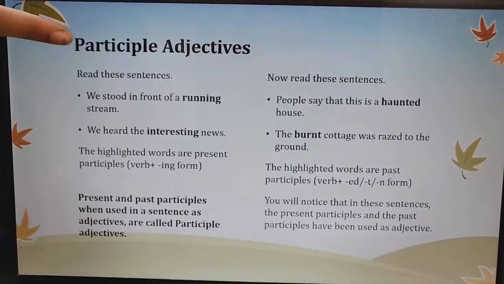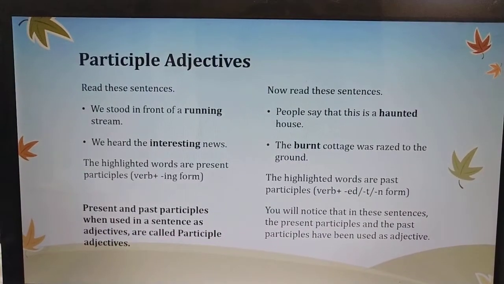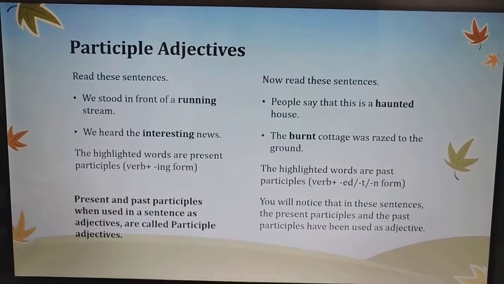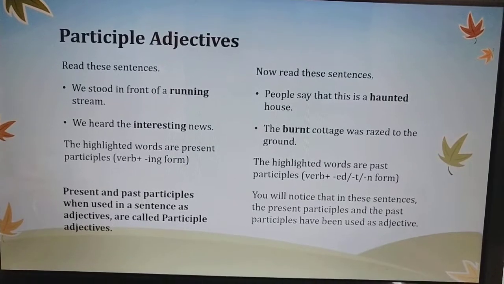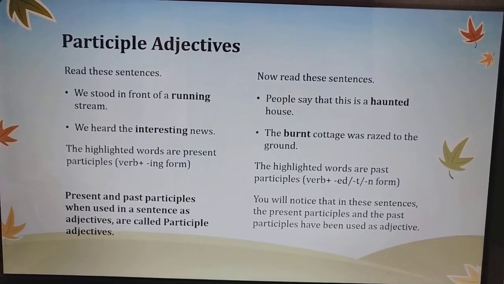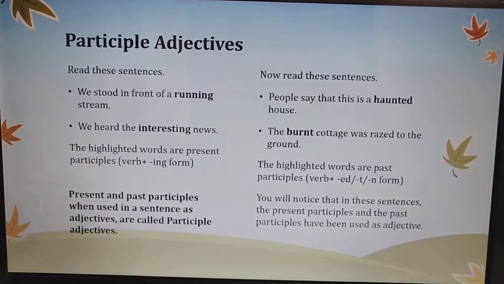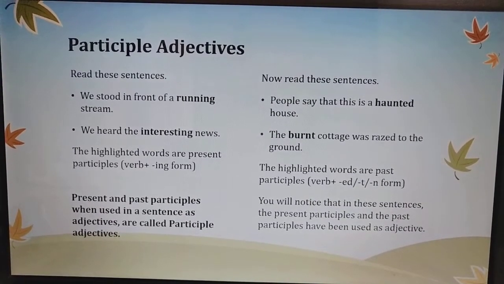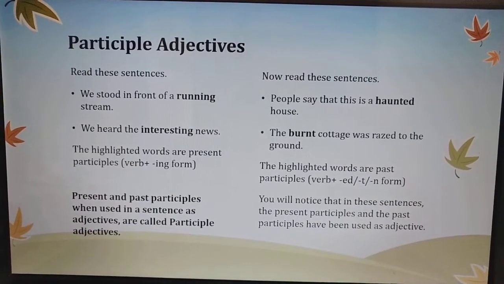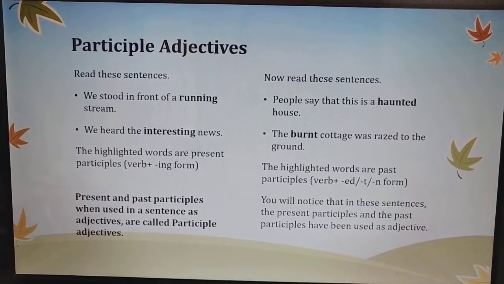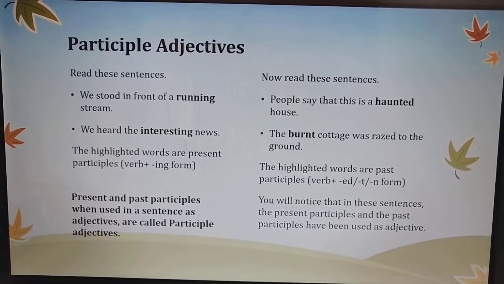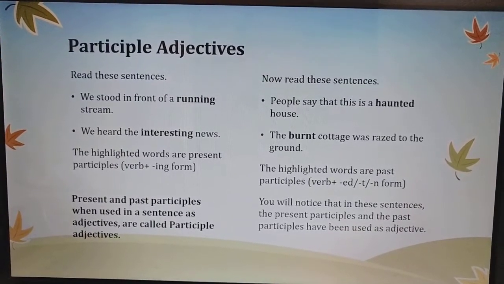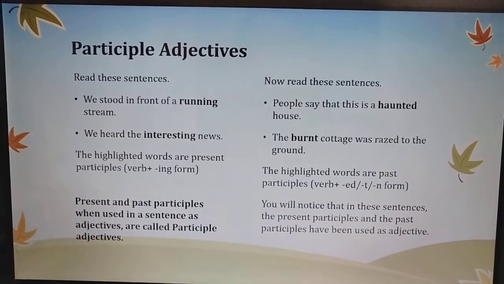So you can see the topic here is participle adjectives. Now let's read the other two sentences. People say that this is a haunted house. So the verb here is haunt, and then we have added ed to it. Second, the burnt cottage was razed to the ground. Here the verb is burn and then I have added t. It is not ed, it is t.